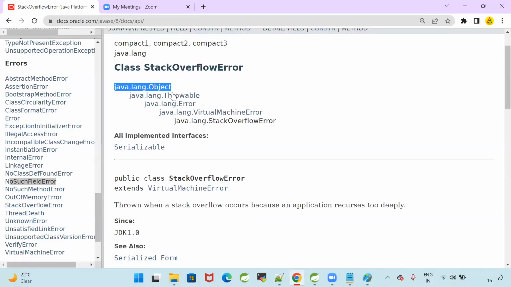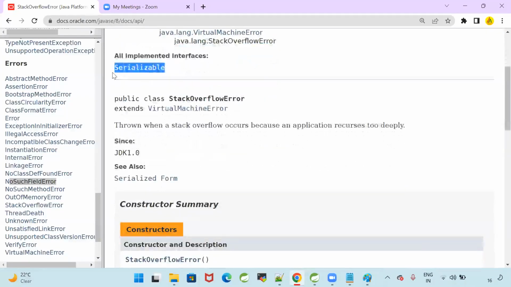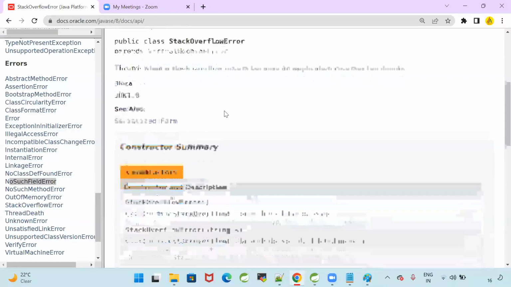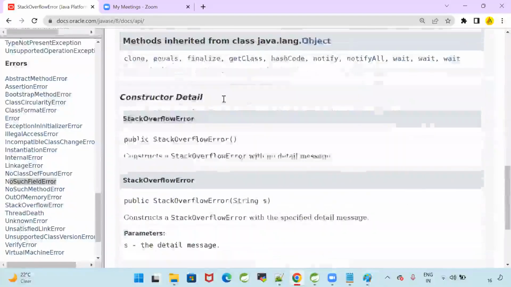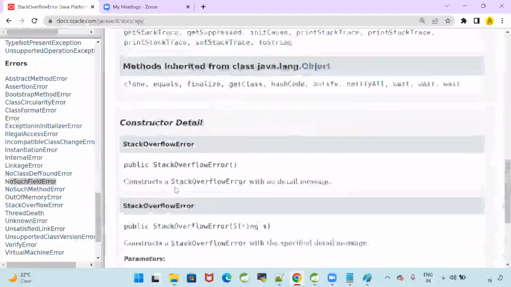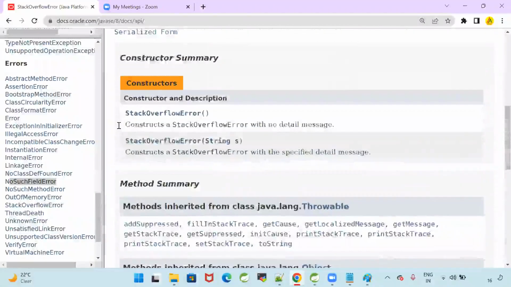java.lang.Object is the super class, then Throwable is the super, then Error, then VirtualMachineError, then StackOverflowError. Which interface does StackOverflowError implement? Serializable. What is Serializable? It is a marker interface. Now go here: constructors of StackOverflowError are available. Can you read this?